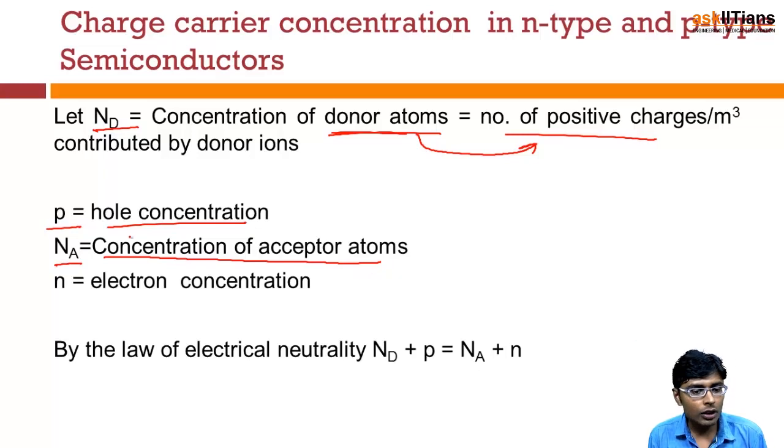So the charge of this will be negative, the charge of this will be positive, and we know that holes are positive charge, and n is the electron concentration, whose charge is negative.